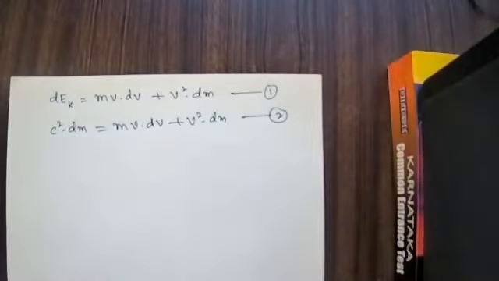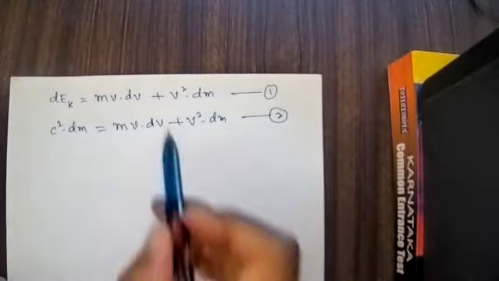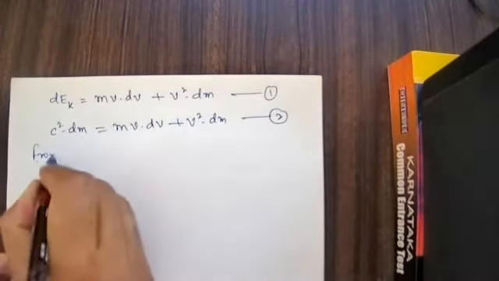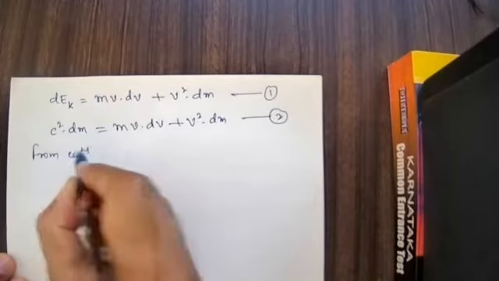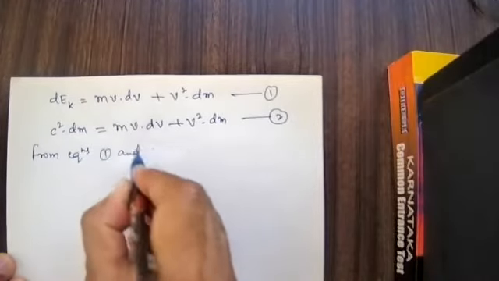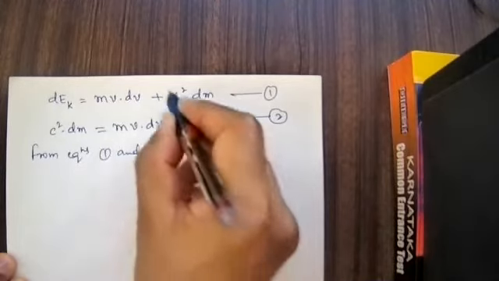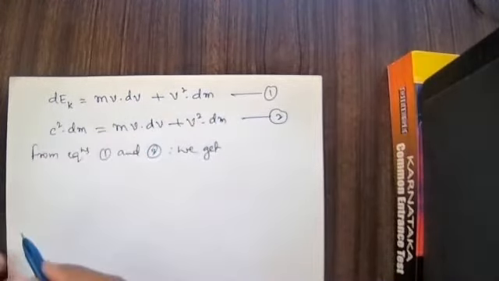Now from equations 1 and 2, you can observe that the right hand sides are equal. So we equate these two.